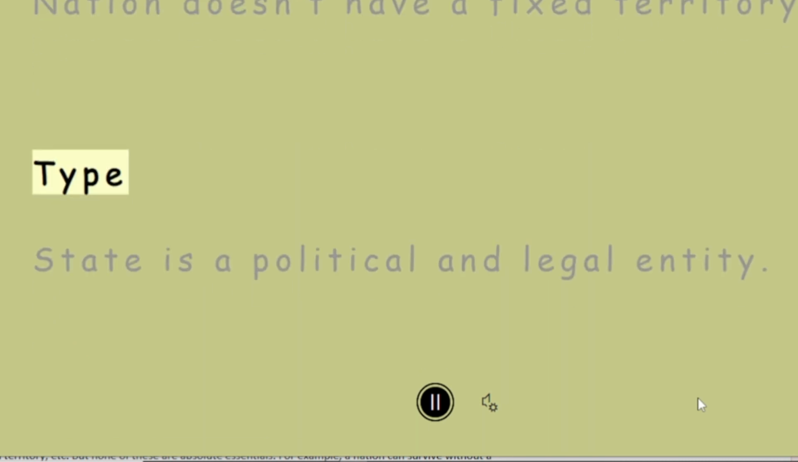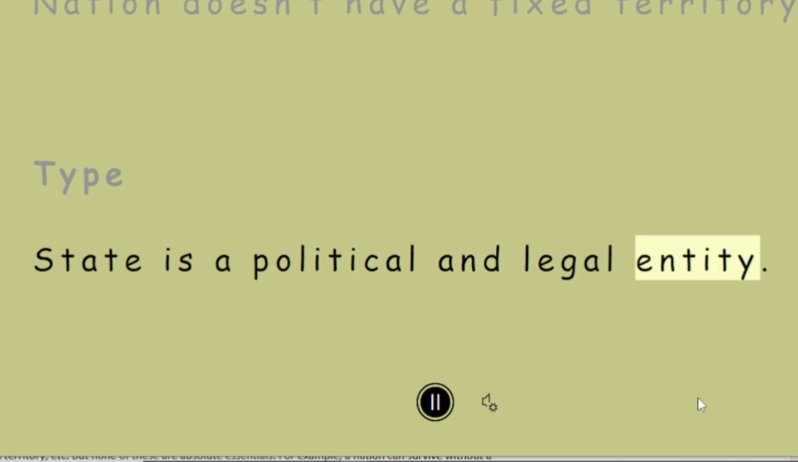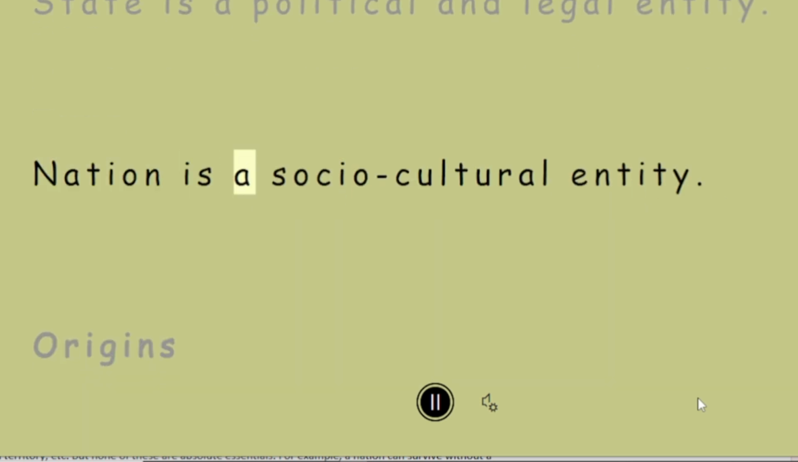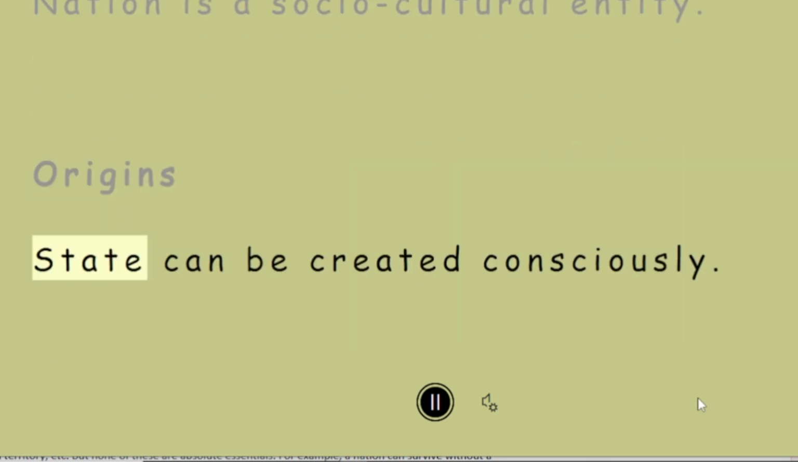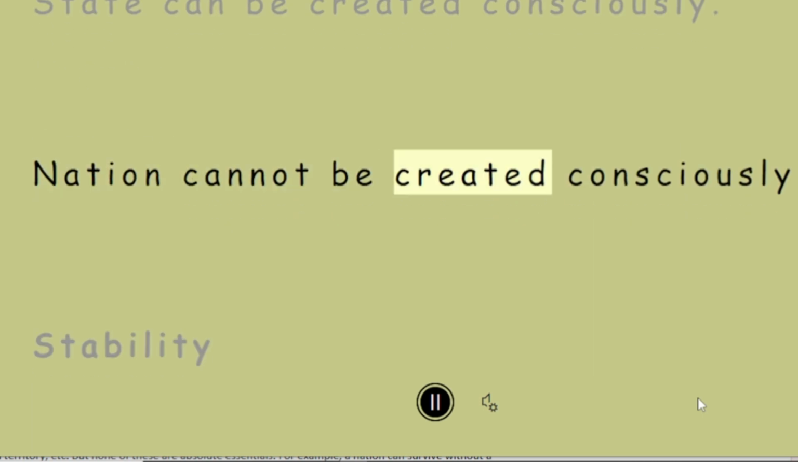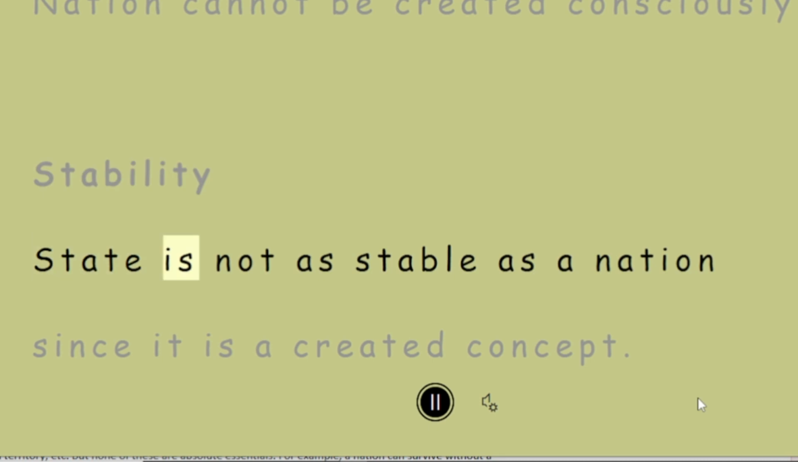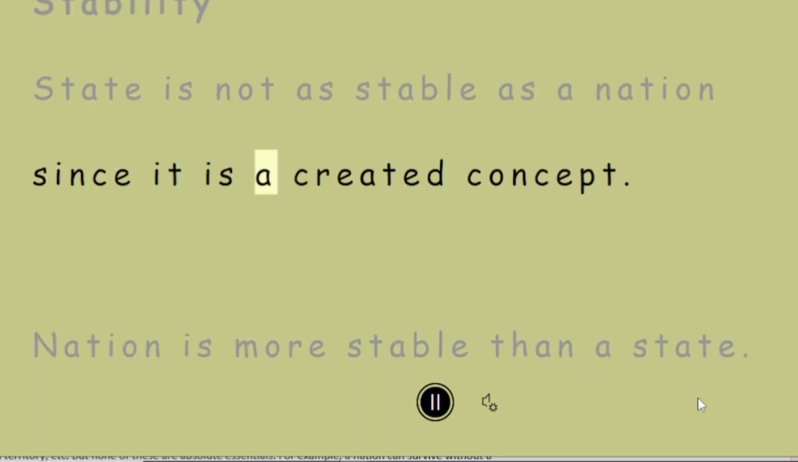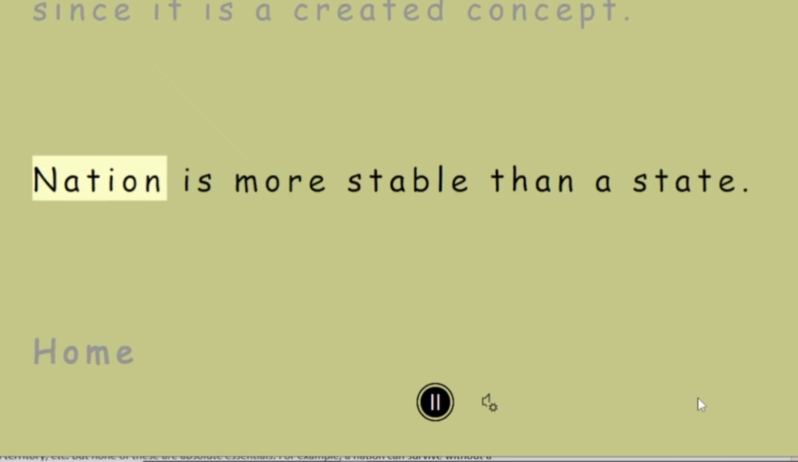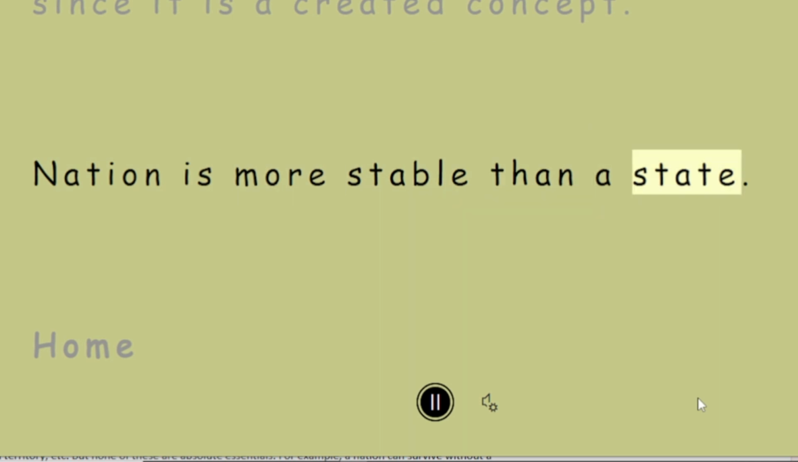Type. State is a political and legal entity. Nation is a socio-cultural entity. Origins. State can be created consciously. Nation cannot be created consciously. Stability. State is not as stable as a nation since it is a created concept. Nation is more stable than a state.